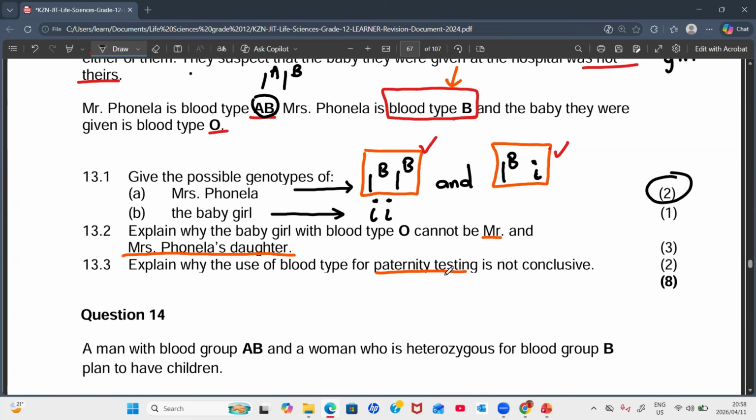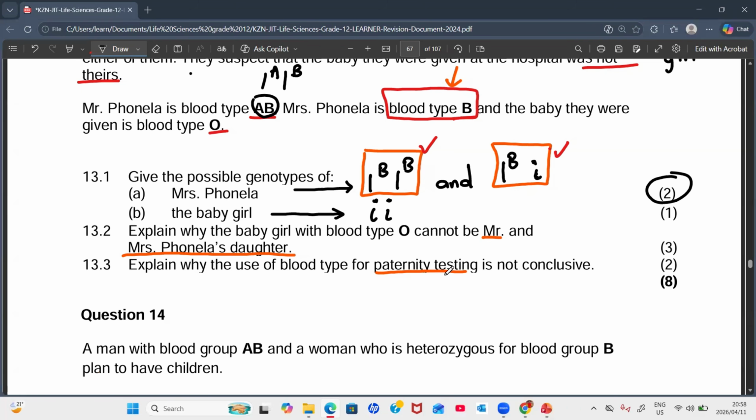DNA profiling, the one that we did in term 1. But explain why using blood type cannot be a conclusive method. Why can we not conclude if we were to use blood types to test for paternity? Anyone with an idea?